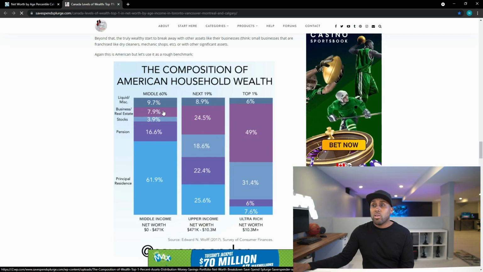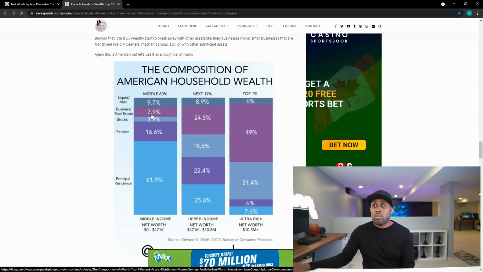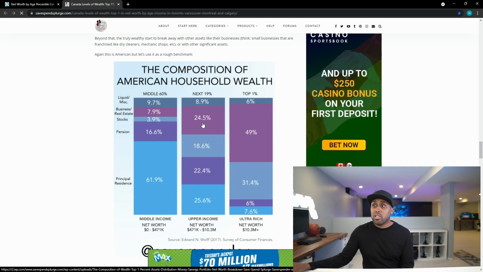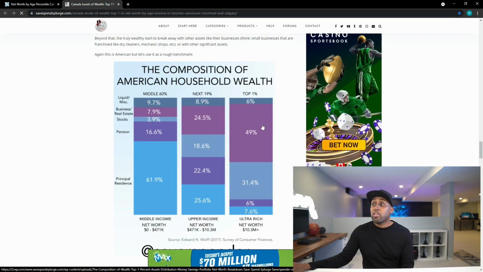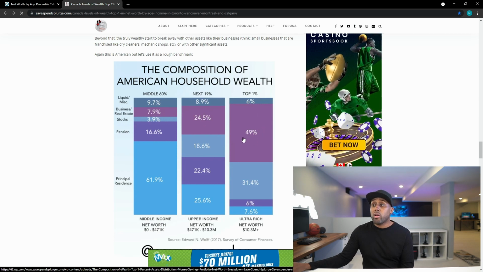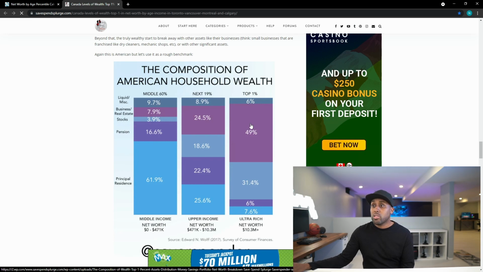Business and real estate, the 60% middle class pretty much deals with only 7.9%, and when you look at the next 20%, it is 25%. So that's a big jump. And then to the 1 percentile, it's even bigger, 49%. So they end up starting businesses and they invest in real estate. So that's a big difference.